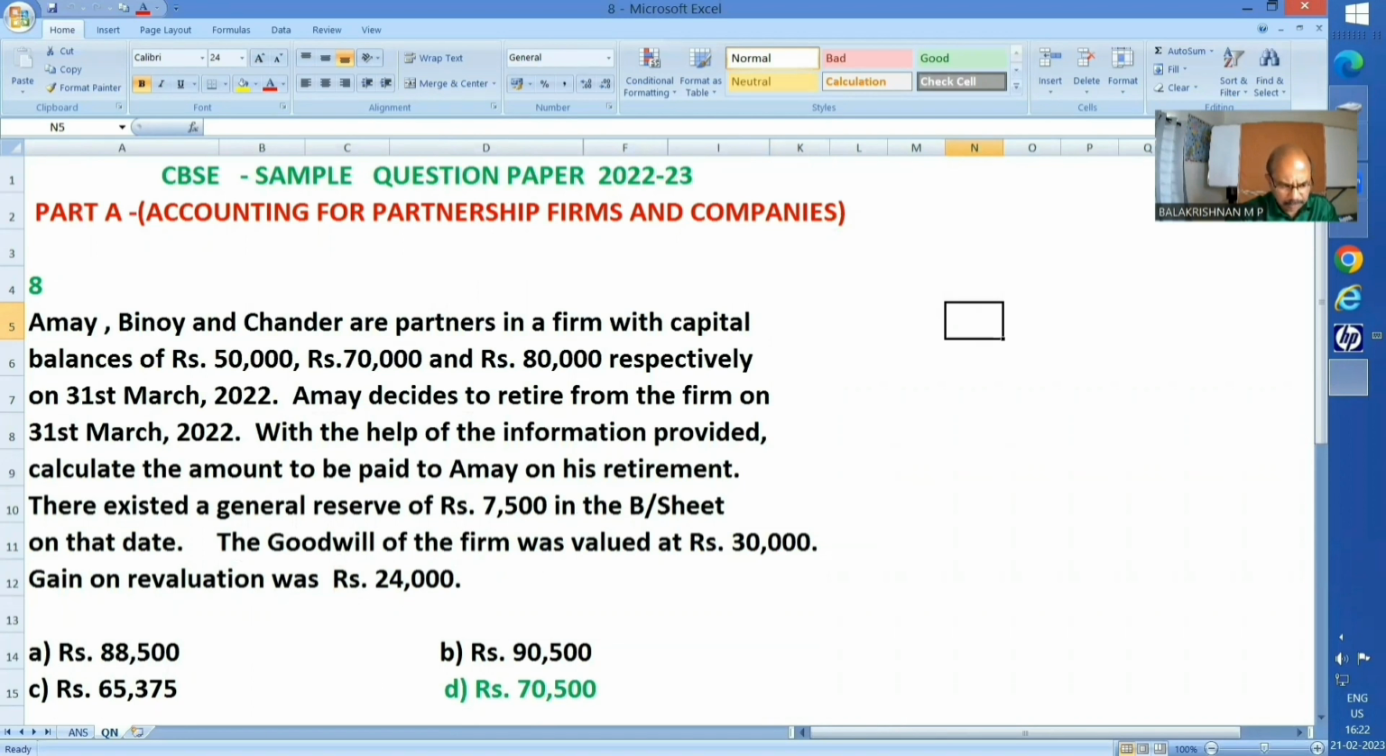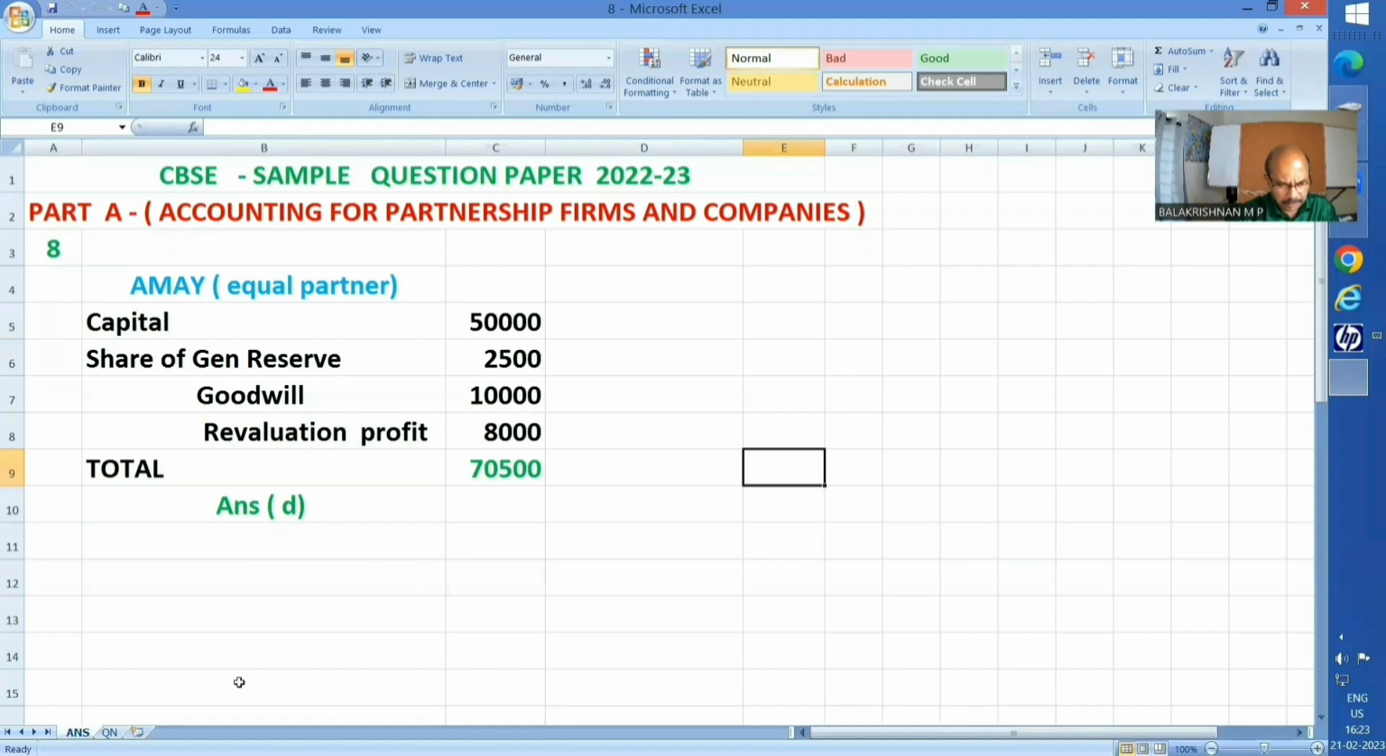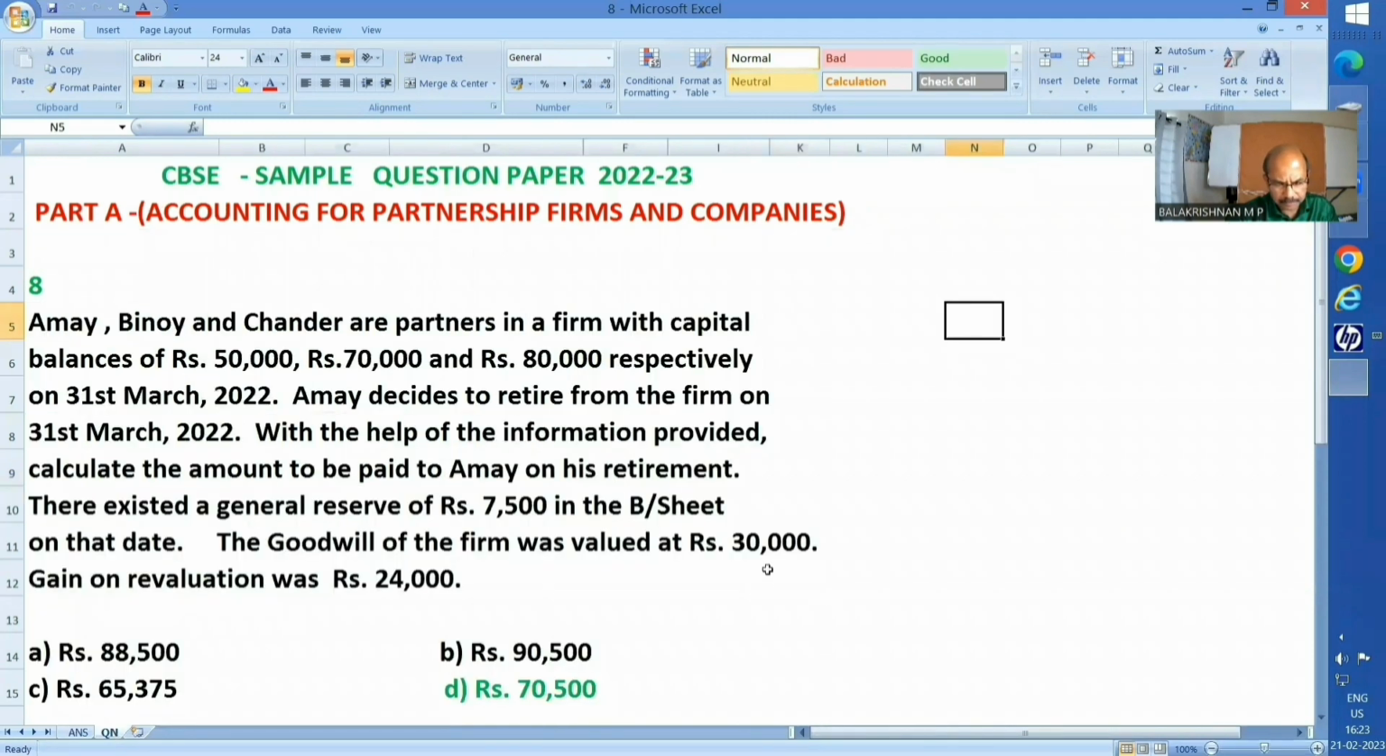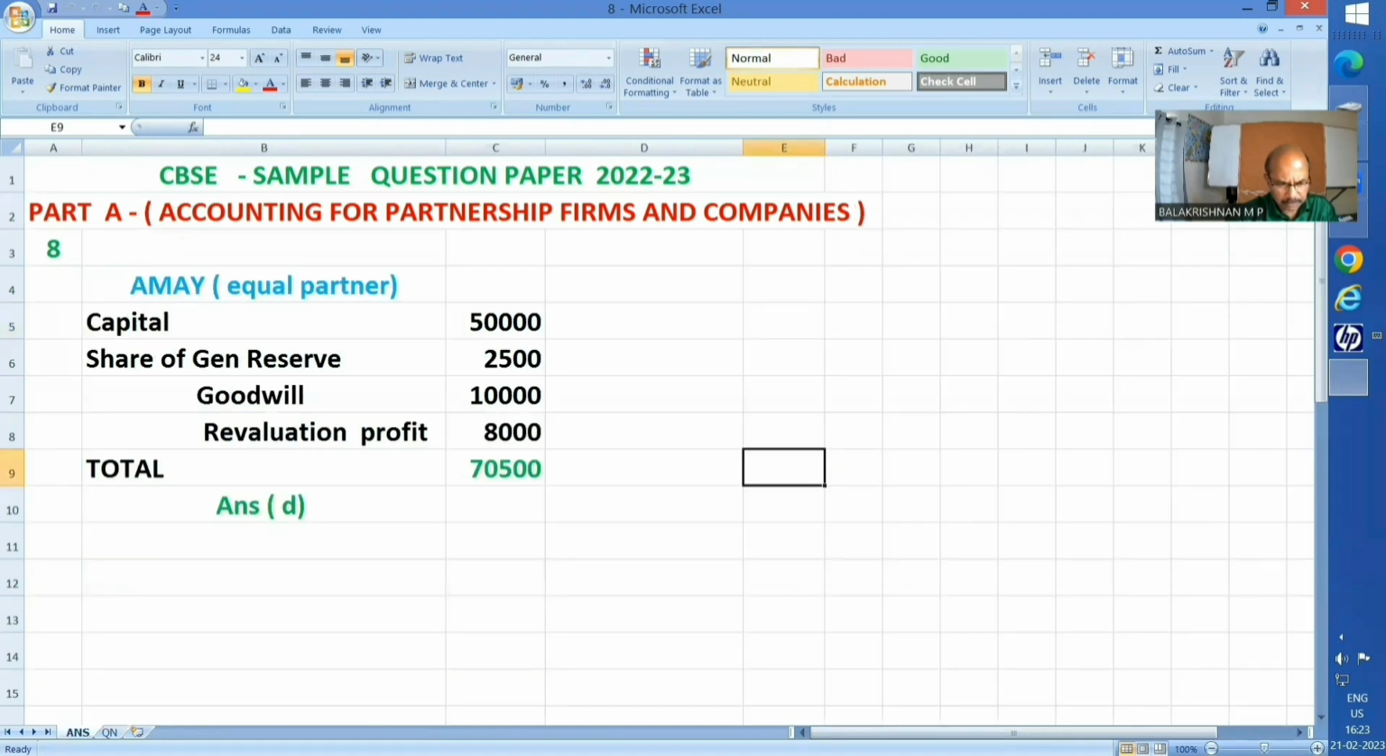Goodwill, 30,000. So 10,000. And other item, gain on revaluation, 24,000. So 8,000. Together it comes to 70,500. Answer D. Very simple. Okay. Because this is for CBSE final revision, I expect you have done all this retirement chapter, everything basically. So all these elements should be thorough to you.